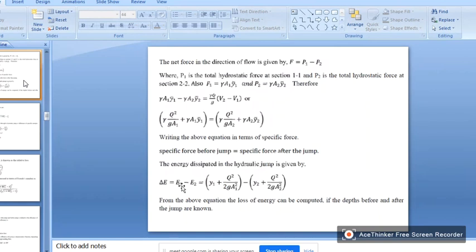So y1 plus V square by 2g, and V can be written as Q by A, so it is Q square by A1 square. This is the total energy line before the jump, and this is the total energy line after the jump. So this difference is nothing but the loss of energy, right? Delta E is equal to E1 minus E2.